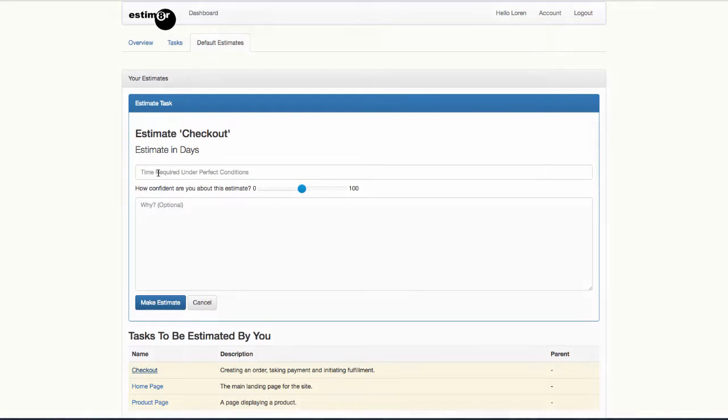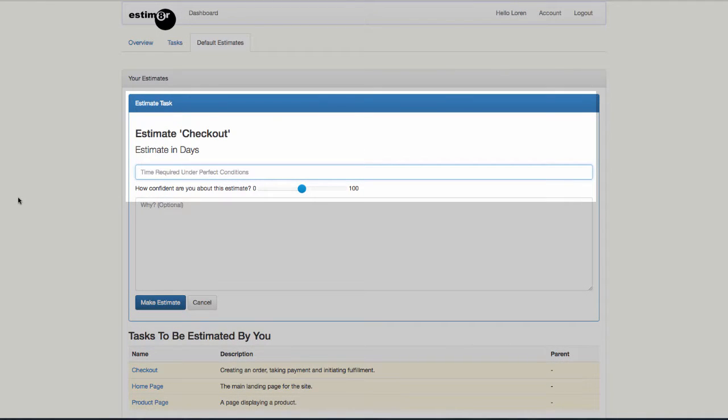For each task, we'll enter 2 bits of information. The first is our best guess about how long the task will take. This estimate is done in perfect days, an idealized version of reality in which unexpected problems never arise and everyone is always operating at peak capacity. This serves as our naive estimate.